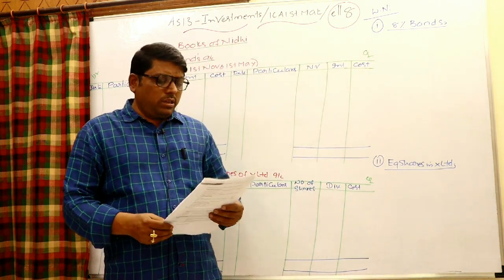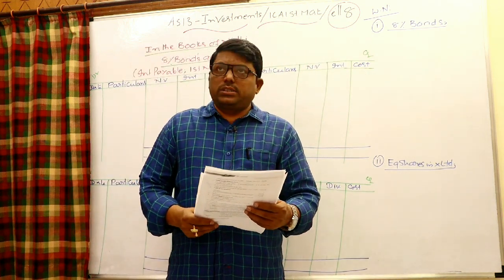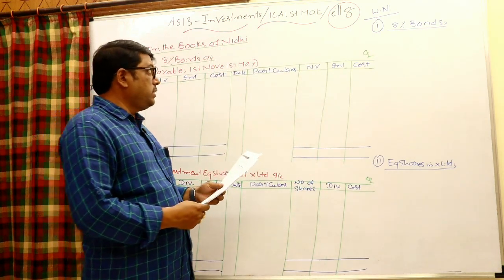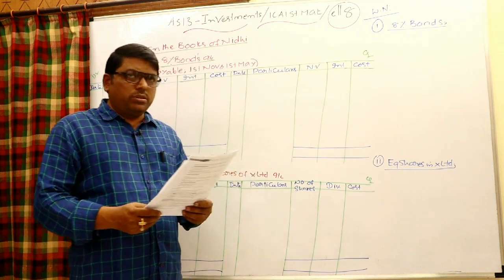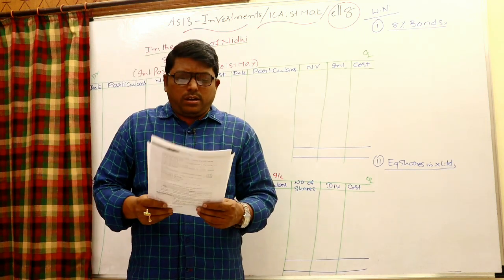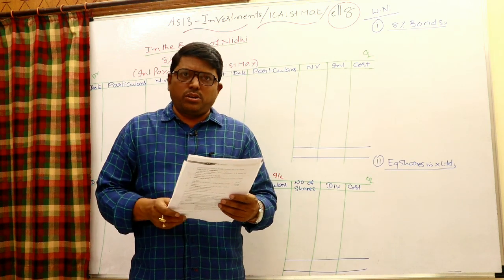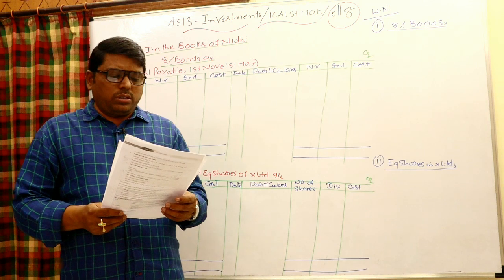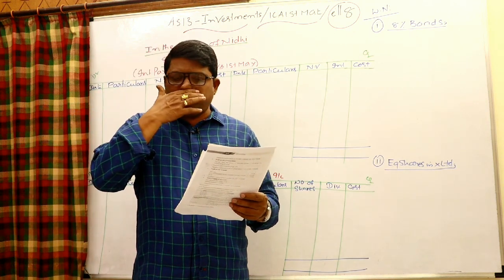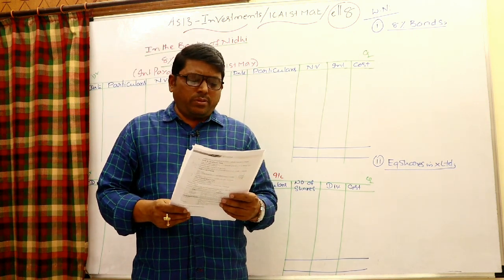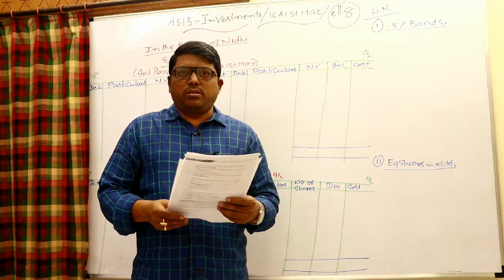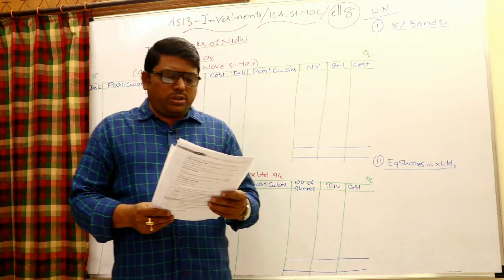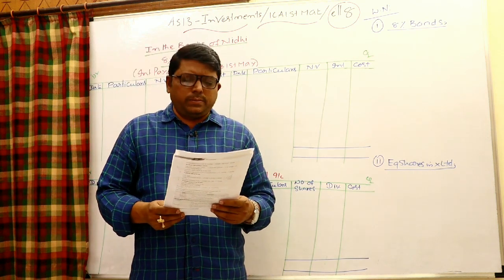Hi friends, today we are going to discuss Illustration 8 from the AS 13 Investments ICAI study material. Here, both fixed income bearing securities and variable income bearing securities are given. They purchased 8% bonds and equity shares also, so you have to maintain two separate accounts: fixed income bearing securities and variable income bearing securities. Let us see how to work this out.